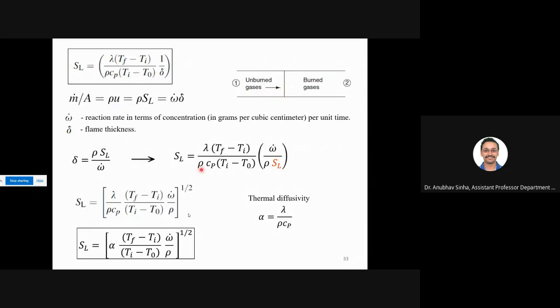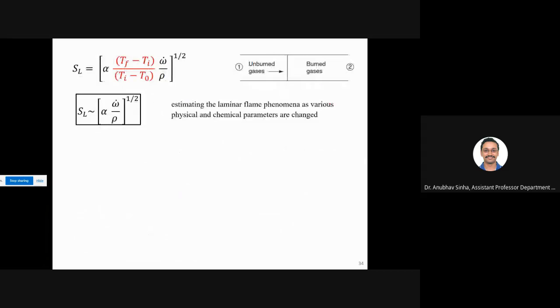Sir, is the unburned gas velocity SL or the flame front velocity SL? No, flame is stationary here. So unburnt gas has to come with SL, otherwise the flame will move. Here I am writing rho U, but my U is SL. If you don't have SL, then the flame will move forward and backward. So when we say rho here, that rho is unburnt gas. Yes, sir. Okay.